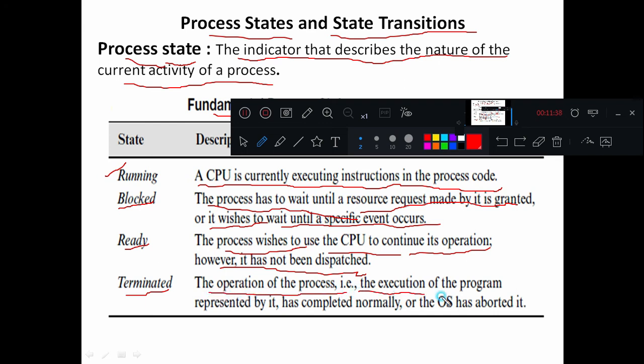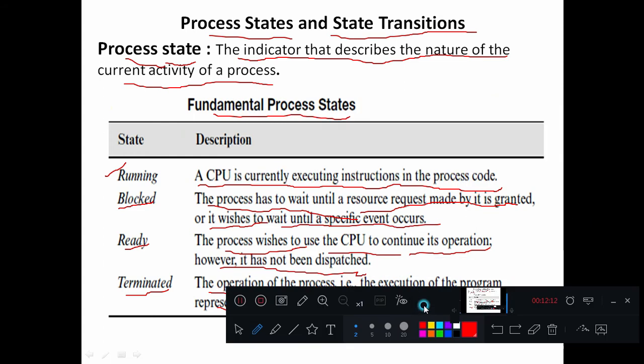The operation of a process, that is the execution of a program represented by it, has completed normally, or the OS has aborted it because of some errors. So once the execution of the process is over, it will enter into the last state, that is the terminated state. Or whenever the process is executing and some error occurs, then the operating system will forcefully terminate that particular process, and in such cases also the process will enter into a terminated state.